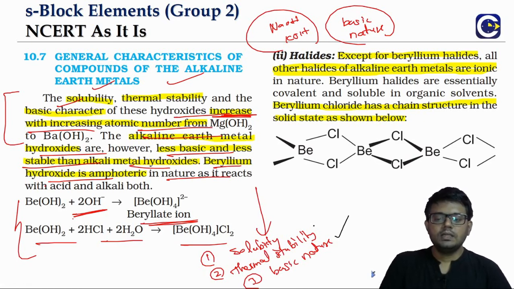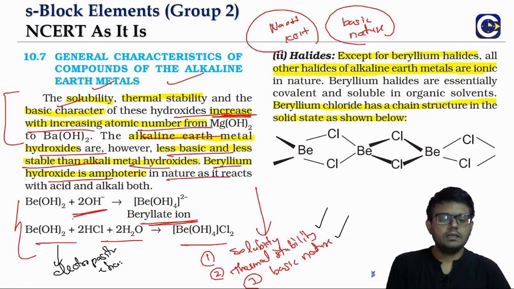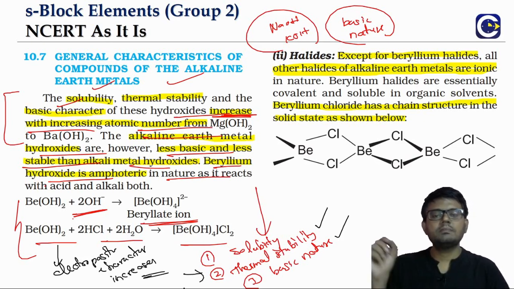Now the thermal stability part: as we go down the group, the electropositive character increases, which also increases the thermal stability of these hydroxides.